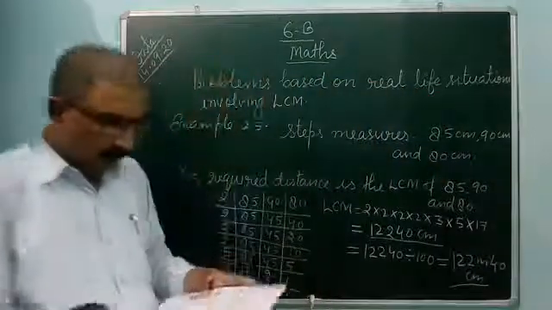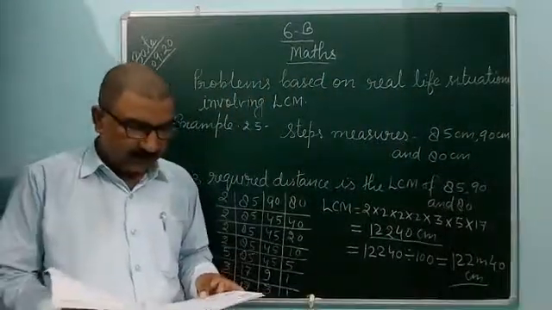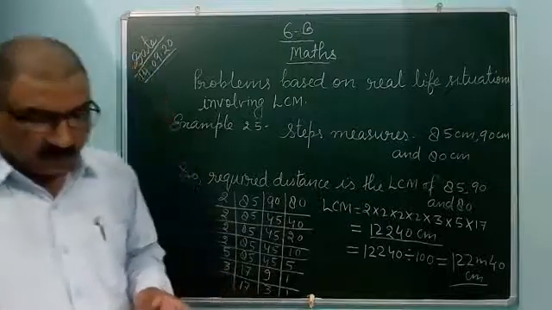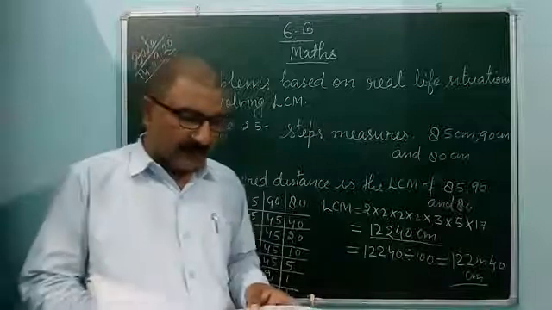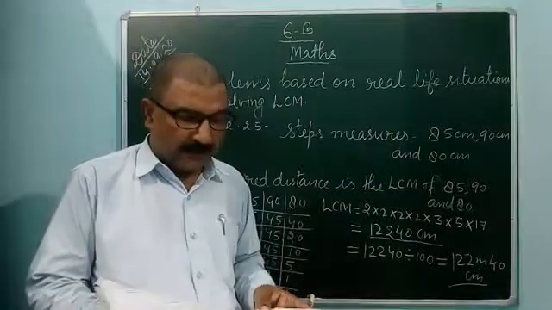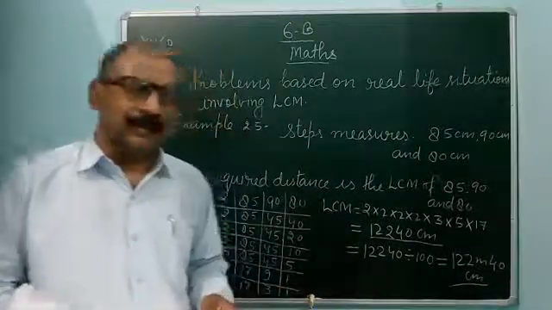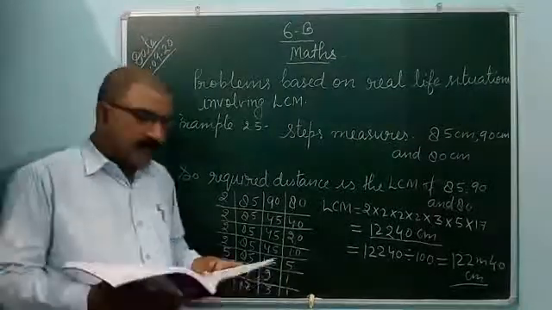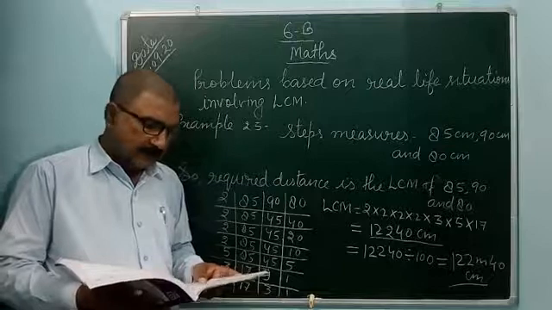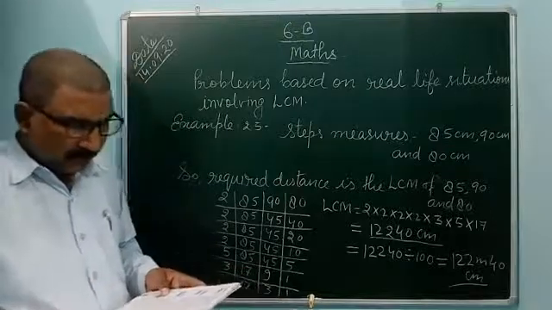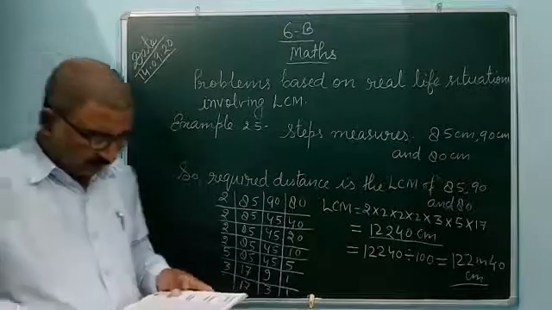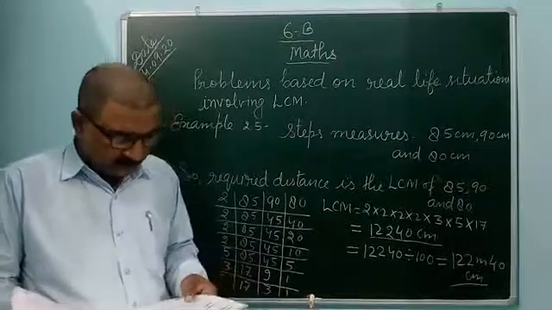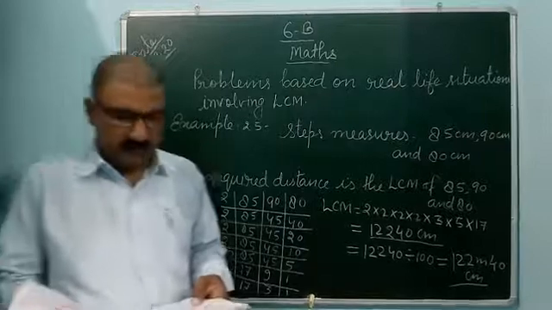So the three persons will again step off together at a distance of 12,240 centimeter, or changing to meter and centimeter, 122 meter and 40 centimeter. So like this you can solve the questions. In this way you can solve examples 26, 27, 28 also.